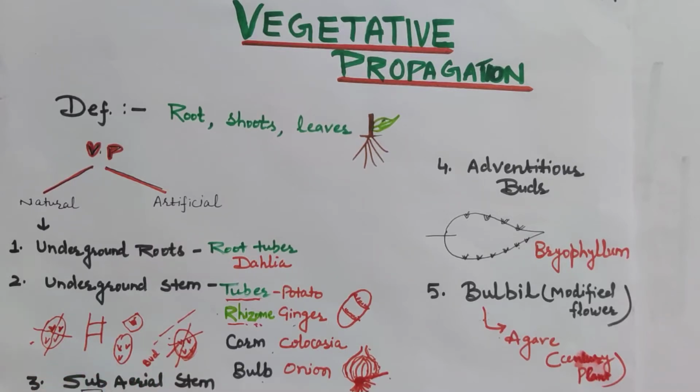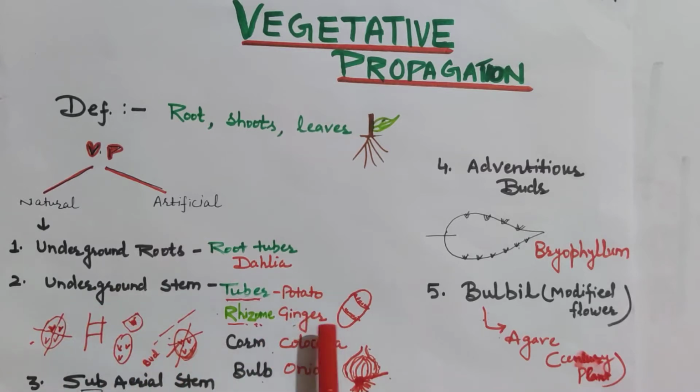You can put a complete potato under the soil to generate a new potato plant, or you can cut the potato into parts and each part can grow into a new potato plant. But the condition is that each part should have a bud on it.